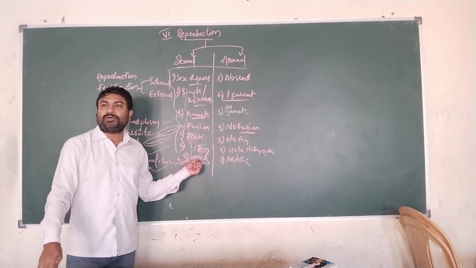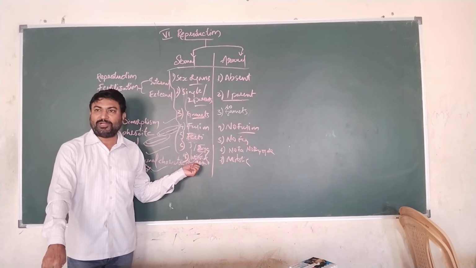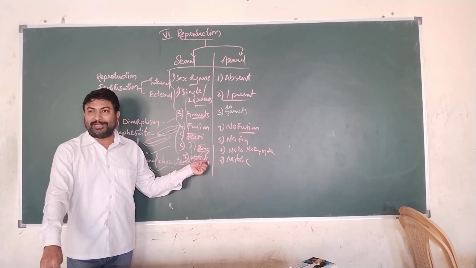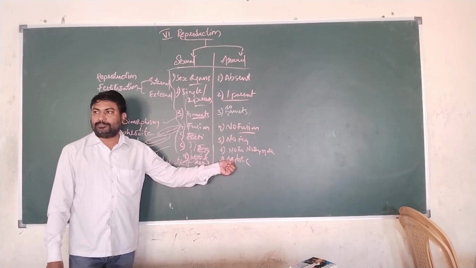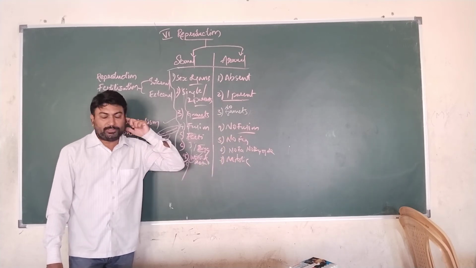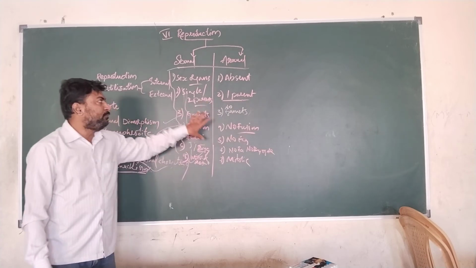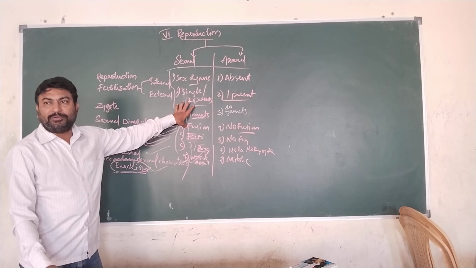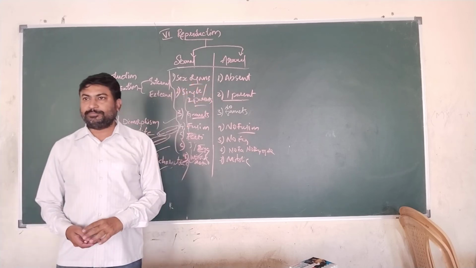Before reproduction, for the formation of a gamete, it requires meiotic division, and after fusion, it requires mitotic divisions. Here we require only mitotic divisions. Here a parent undergoes mitotic divisions only. No meiotic divisions will be seen. So these are the different differences between sexual reproduction and asexual reproduction.